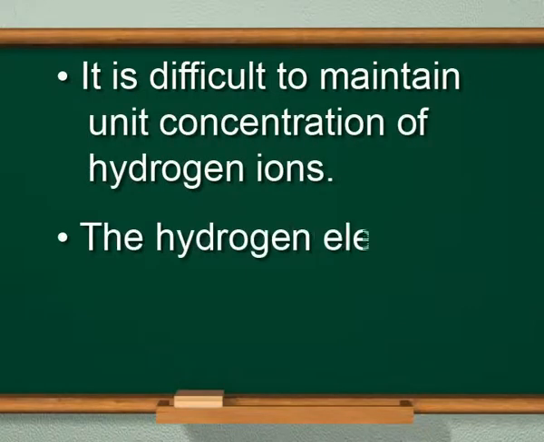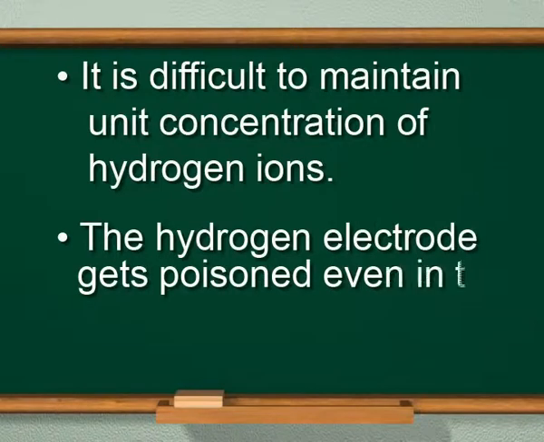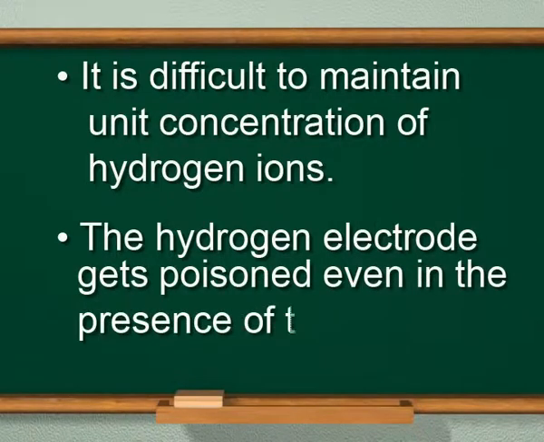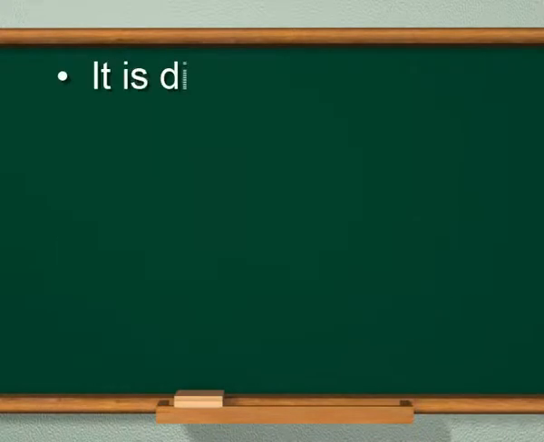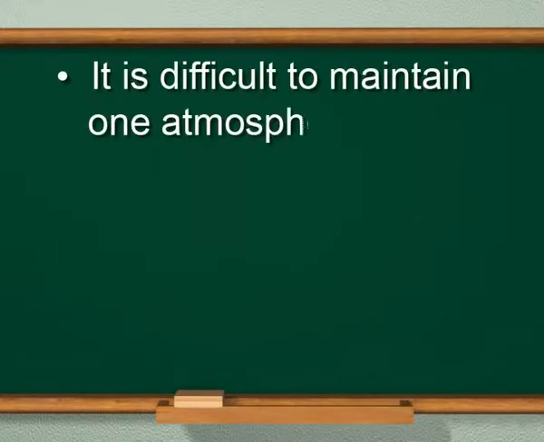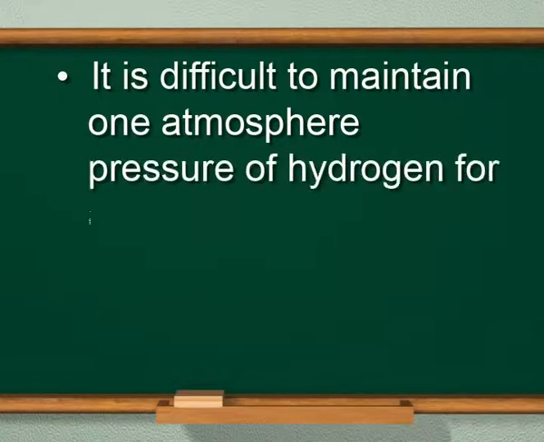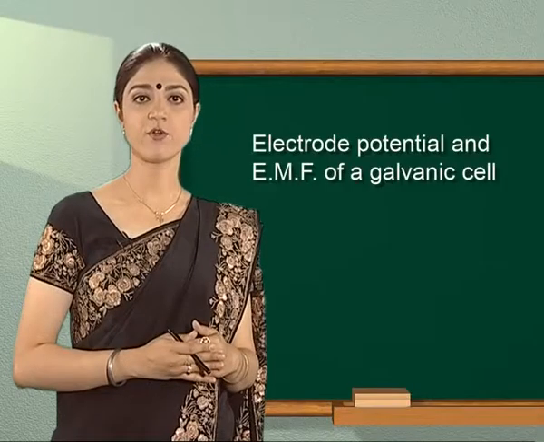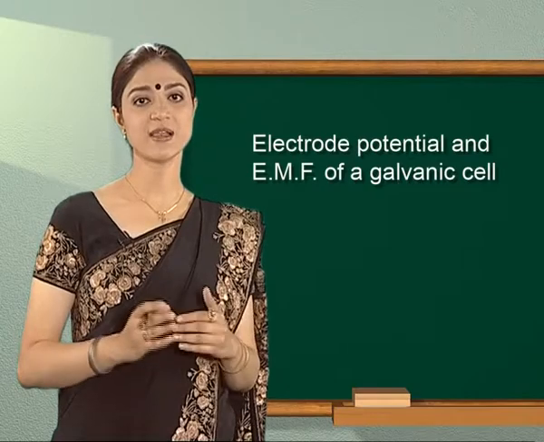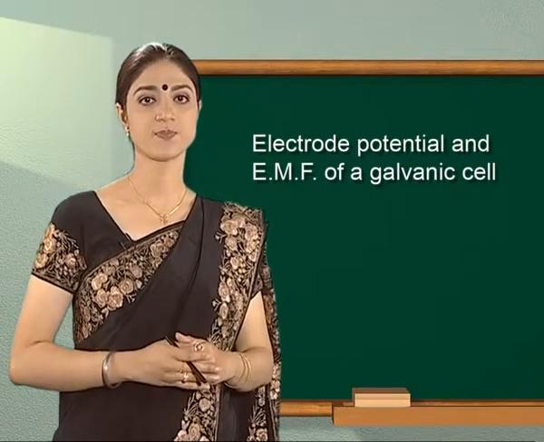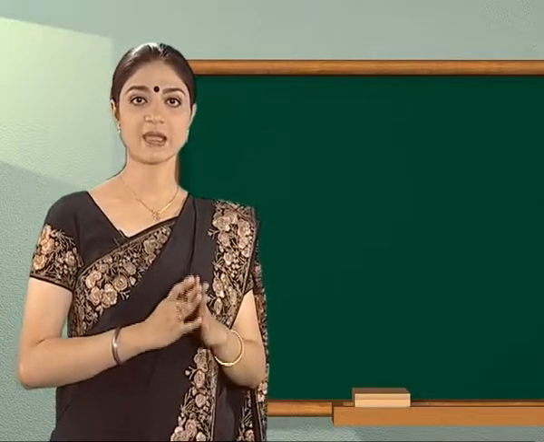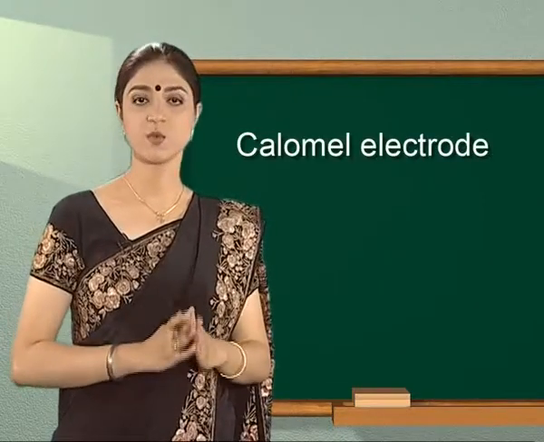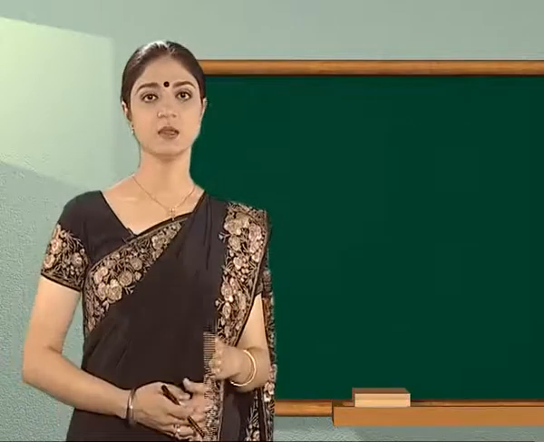The hydrogen electrode gets poisoned even in the presence of traces of impurities. It is difficult to maintain 1 atmosphere pressure of hydrogen for a long time. Therefore, some other secondary electrodes are used. The most commonly used reference electrode is calomel electrode with different concentrations.